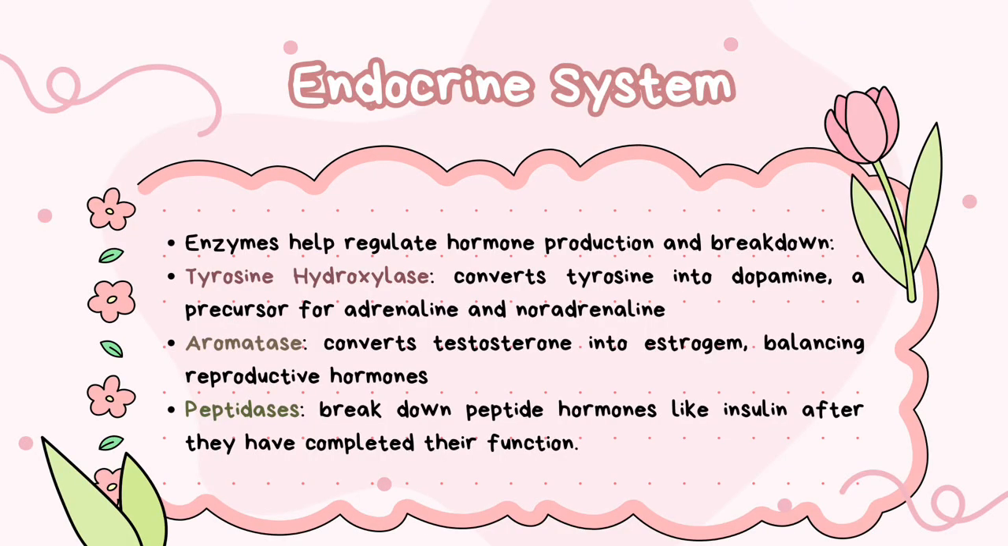Firstly, endocrine system. In endocrine system, enzymes help to regulate hormone production and breakdown. For example, tyrosine hydroxylase. It will convert tyrosine into dopamine, a precursor for adrenaline and noradrenaline. Secondly, aromatase. It will convert testosterone into estrogen, balancing reproductive hormones. And finally, peptidase. It will break down peptide hormones like insulin after they have completed their function.